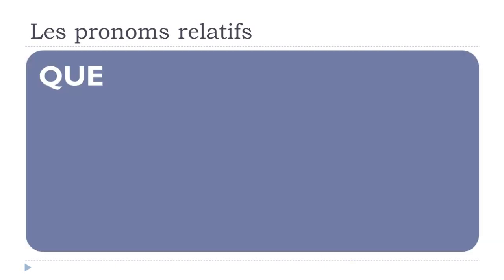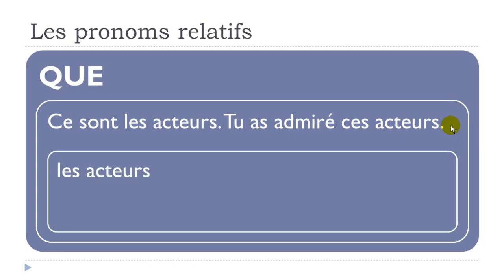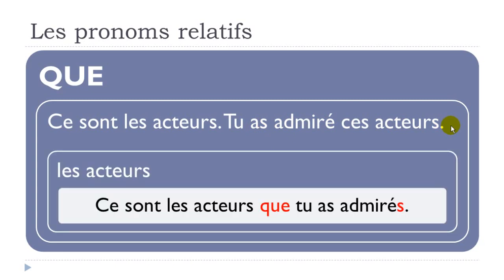Okay? If we've got the plural, like here, so masculine, but then the plural form, ce sont les acteurs, tu as admiré ces acteurs. Okay, so we just don't want to repeat les acteurs. Ce sont les acteurs que tu as admirés, and then have a look here. We've got the mark of the plural, and it's S at the end. Okay, so same thing as usual in French, you don't pronounce it, okay, but it's really important to remember that you should put at the end of your participe passé here the S. Okay?